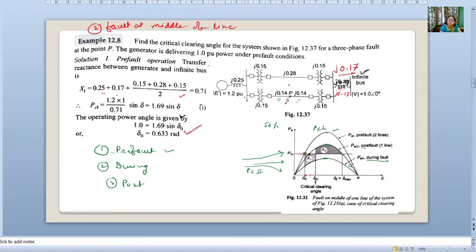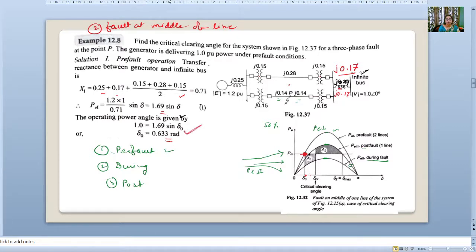This is the parallel combination of these two lines. Now we have solved P1. Now P1 we can use to find del 0, considering Pe1, because del 0 is found from the intersection of this curve at P1. So P1 is 1.69, and the sine of the angle will give del 0. We can find out del 0.